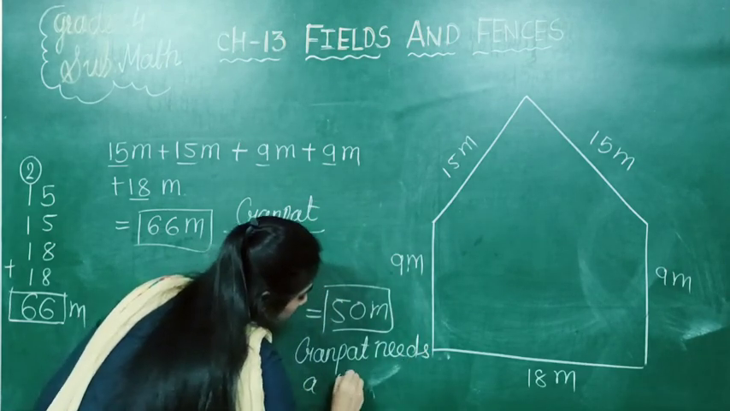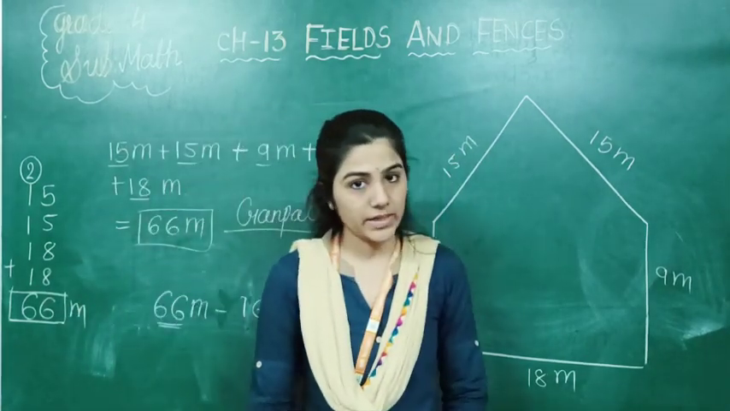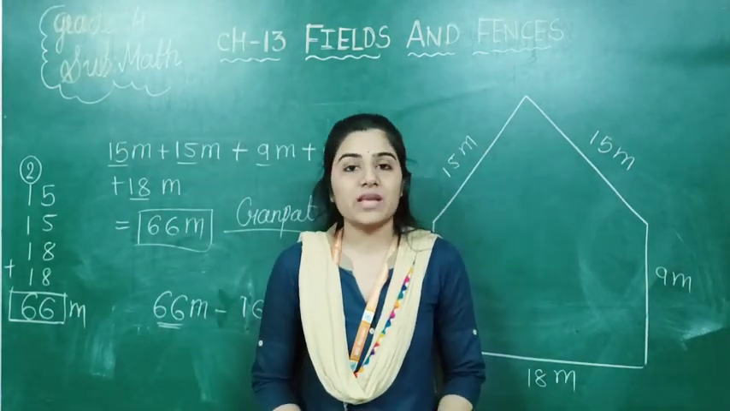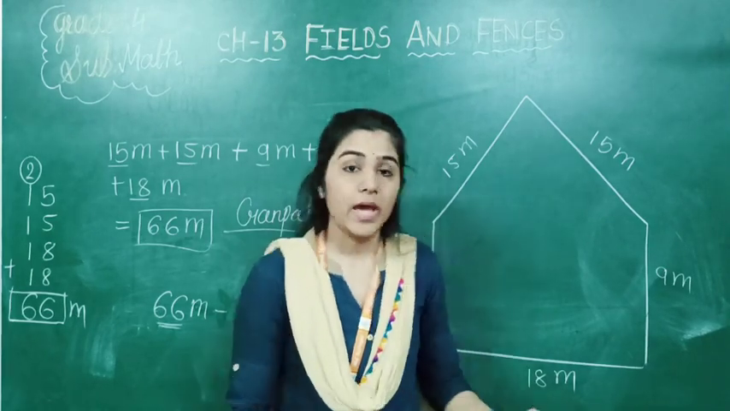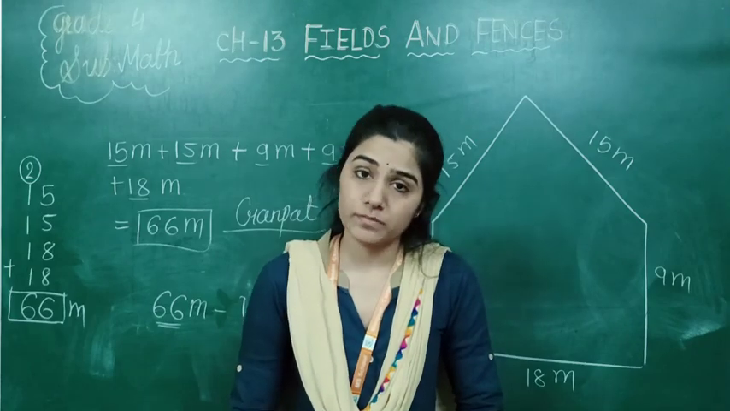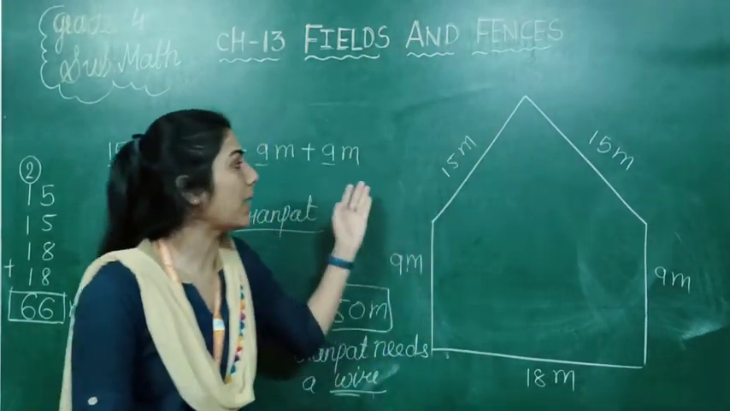This 50 meter is the wire Ganpat needs for the fences. Understand? So like this we can find the total boundary of a particular shape. I hope you understand this concept of fields and fences, the concept of perimeter and area.